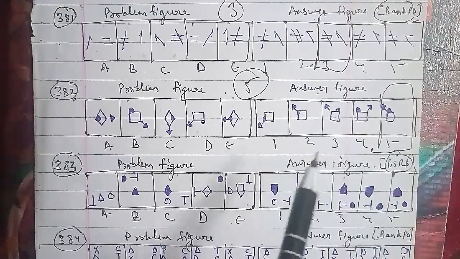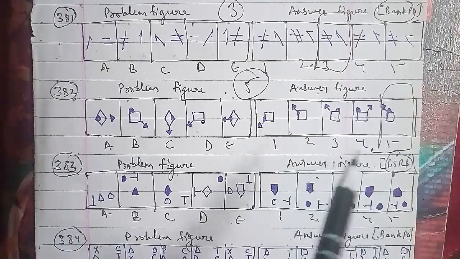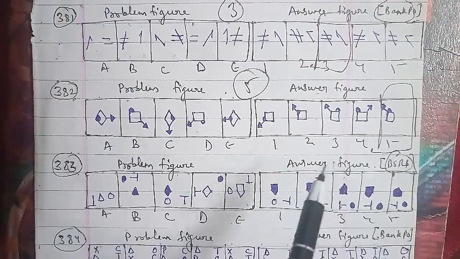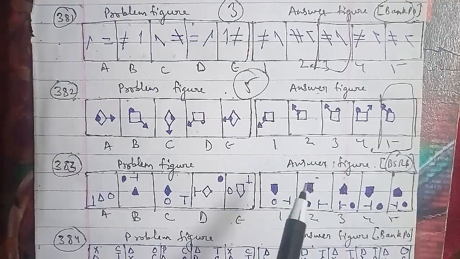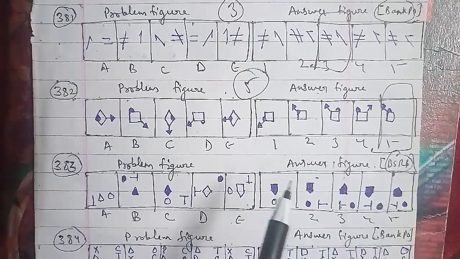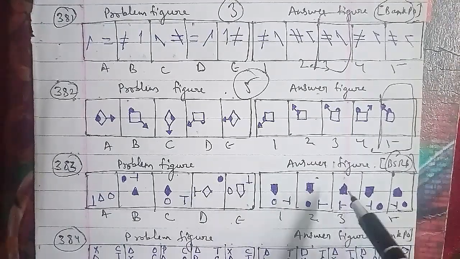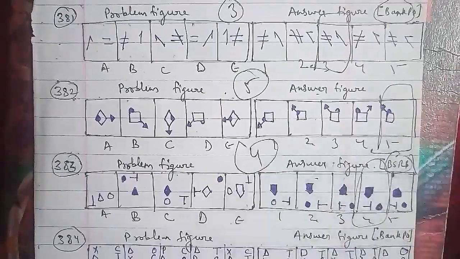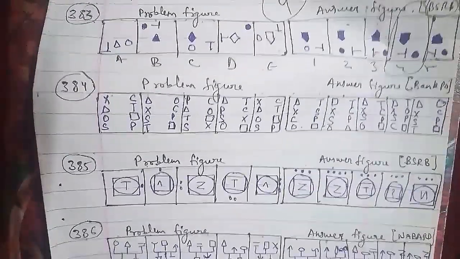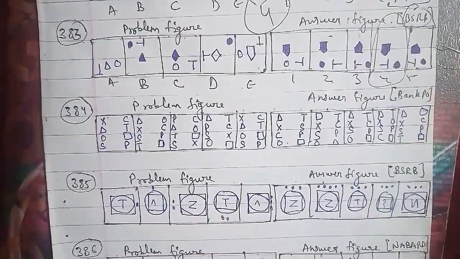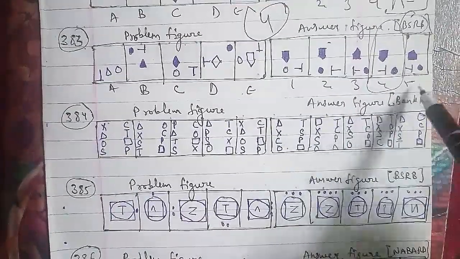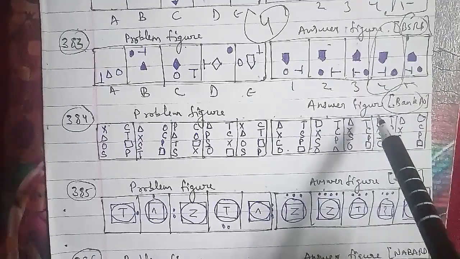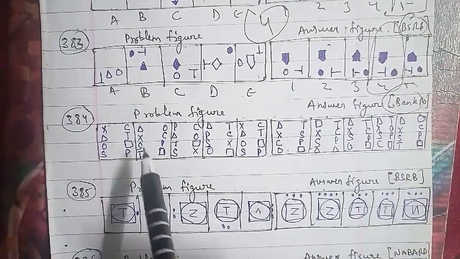So after here, the symbols move in the order that it will interchange, it will go up, it will interchange here, and then after that this will interchange, and this will interchange, this will go up and this will go down, it will interchange and it will also interchange here in the next step, and the two steps are repeated alternatively. So after the E we will be having a fifth figure. That will be the right answer for this question here.